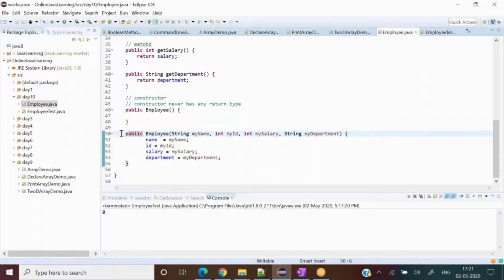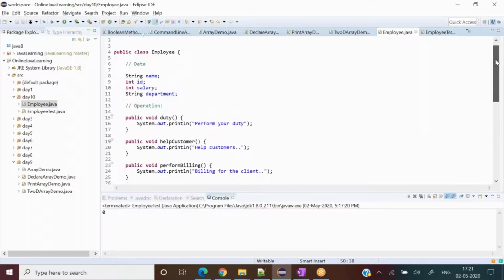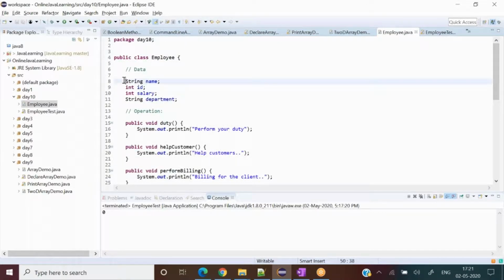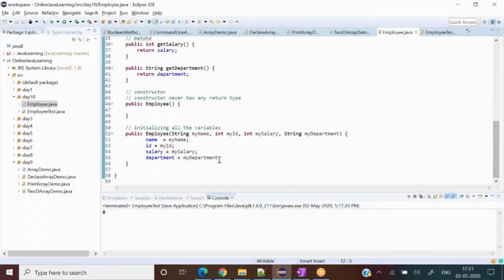So this constructor I have created, what it is doing for me is initializing all the variables. Did you get this? Those variables are name, ID, salary, and department. Now, how these get initialized, I will show you in a little bit. Let's see that particular part now. So I have written name, ID, salary, and department.